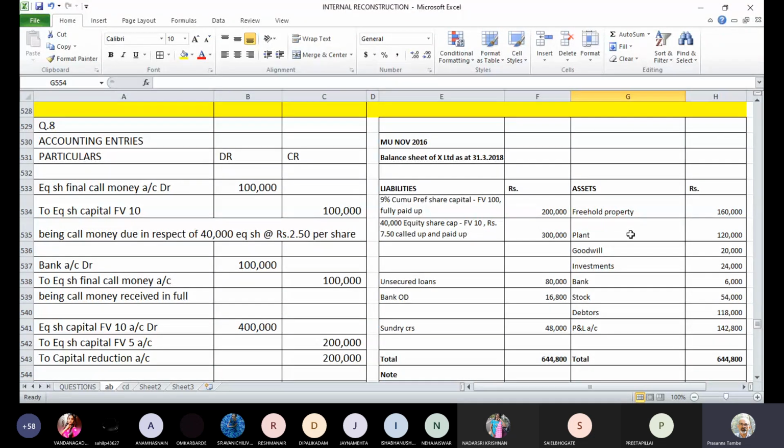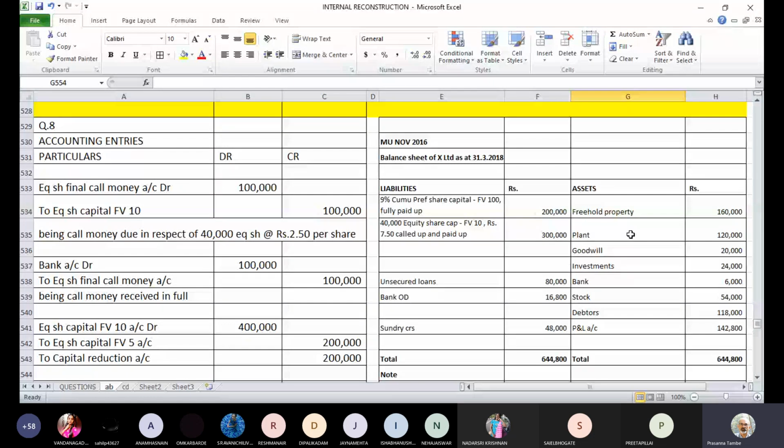Your present capital is preference capital, face value is 100 and the paid up amount is 2 lakhs. So you are supposed to pay them 2 lakhs. In settlement of these 2 lakh rupees, you are going to give them 12 equity shares for every 1 preference share. So as of now, how many preference shares do we have?